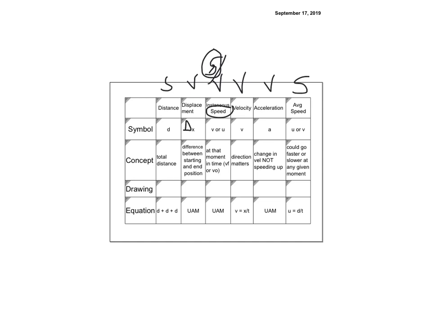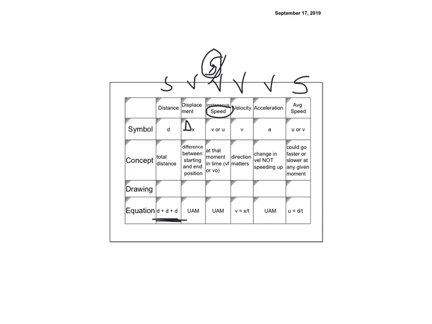The equations for velocity and speed many times are the same if you're going in the same direction, but you still have to figure out which one it is. The concept for distance is the total distance you walk. If you look at the equation down here, it says d plus d plus d. This seems sort of silly, but you just add up all your distances.